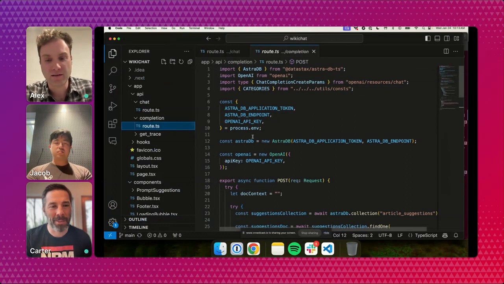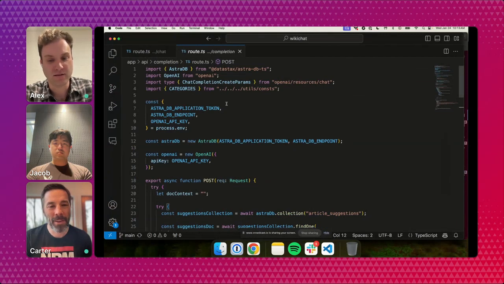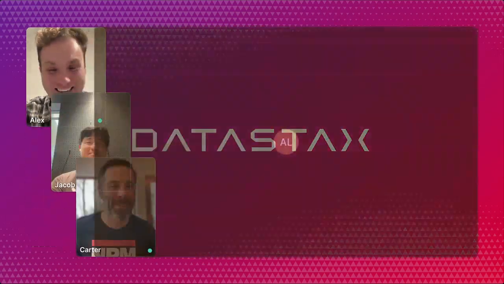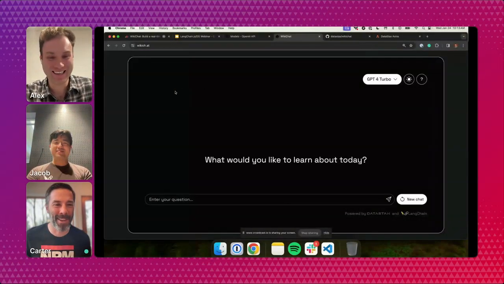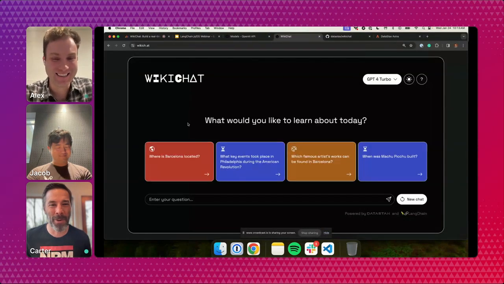And Alex, you're sharing your whole screen, right? Yeah, totally. Can you just open the browser real quick to remind people what those suggestions look like? You got it. Oh, if you're sharing your whole screen, you could have just clicked over to the browser, right? You're right. I did that in the least efficient way possible. No worries. Like I promised Alex and Jacob, we're going to have fun on this live stream. But there we go.